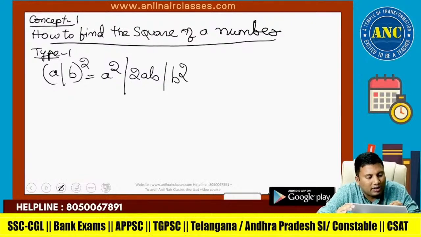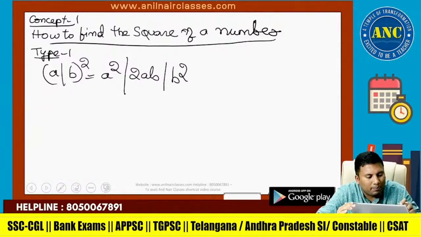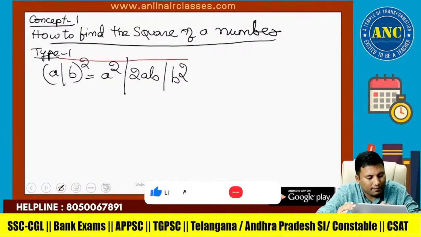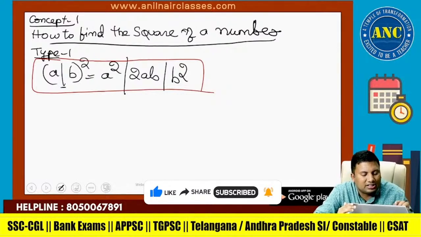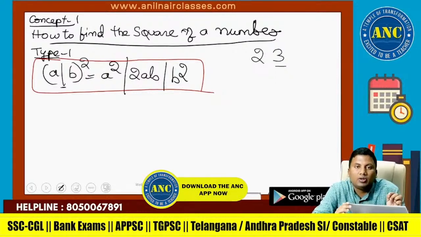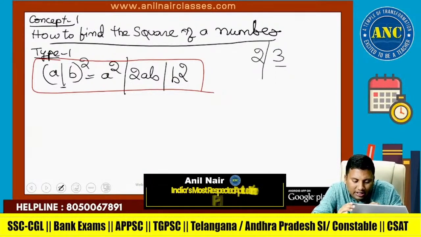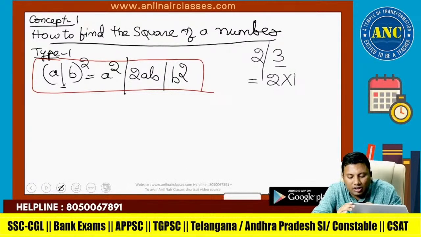(a plus b) whole square is a square plus 2ab plus b square. The first doubt students will get is, Anil sir, what is this slash? Suppose 23 is there. 3 is present in units place, 2 is present in tens place. If I keep a slash before tens place, it will tell about the value of 2. Value of 2 is 20.